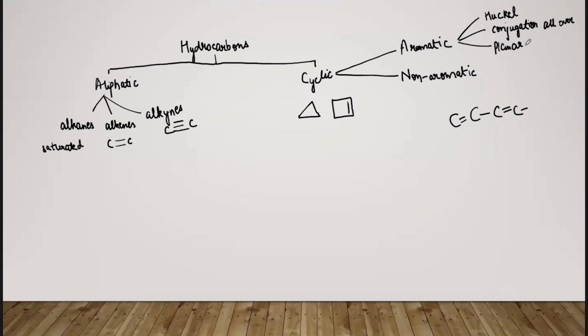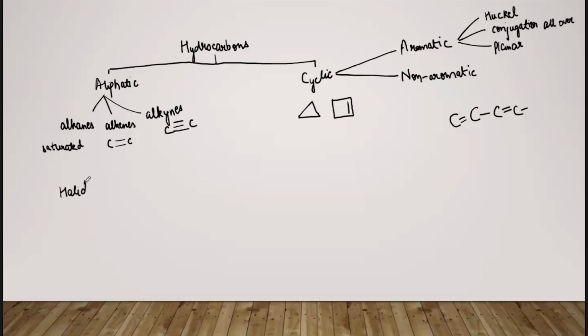These are the most basic class of compounds in organic chemistry. They have wide applications in industry because the other advanced classes of compounds can be manufactured from these compounds. Other advanced, let me write it down.